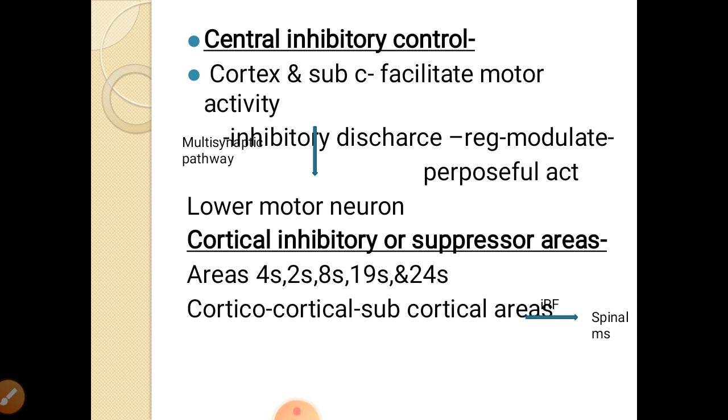So this inhibitory cortex acts through the multisynaptic pathway as well as through the reticular formation to cause inhibition of the final cell, that is the anterior horn cell in the spinal cord, and can modulate the motor activity.